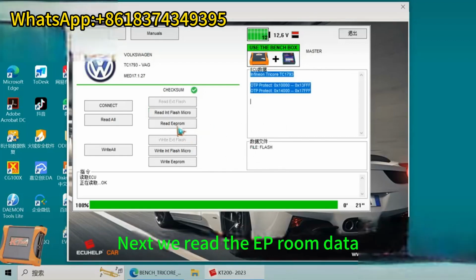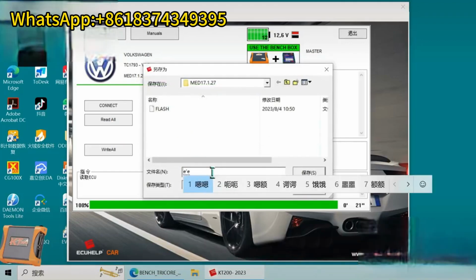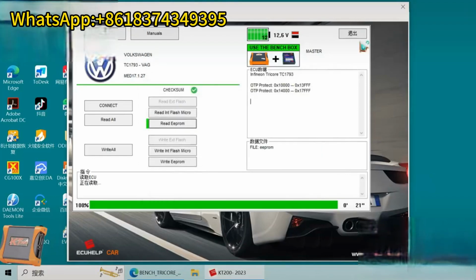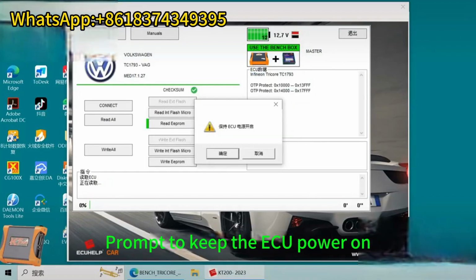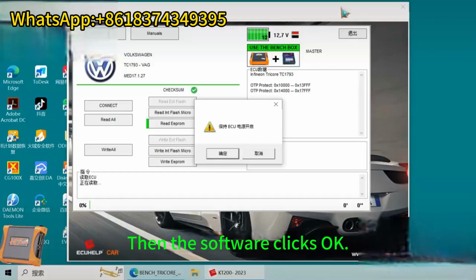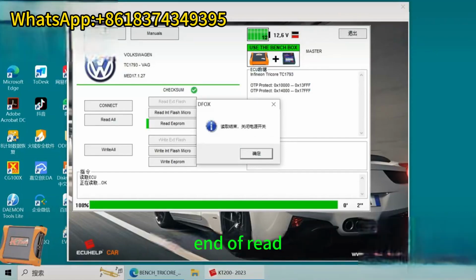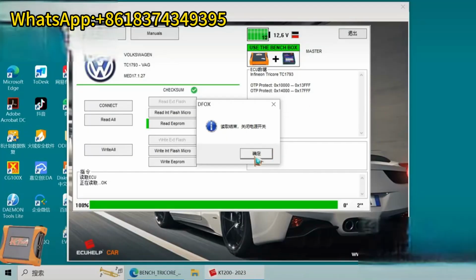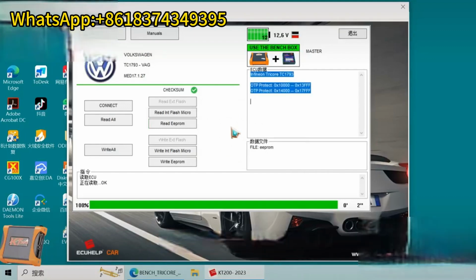Next we read the EEPROM data. Click, and save the EEPROM. Reading now. It prompts to keep the ECU power on. Let's turn this power on. Press the on position. Then in the software click OK. End of read. Power off. Let's turn this power off again. Then click OK. Read successfully.